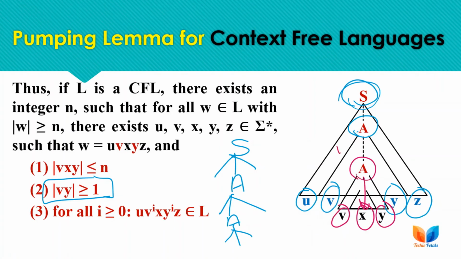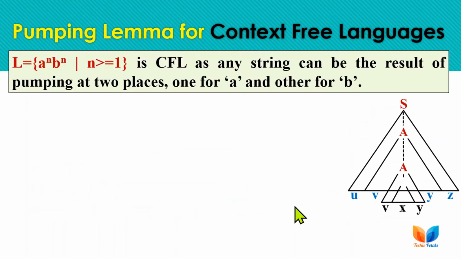So here v and y are iterated, and again iterated, means A is iterating the v and y part, and after all the iterations are done we are terminating A with the x part. All the iterated strings must belong to the language if the language is context free, otherwise the language is not context free. Let's check this scenario with an example. Firstly we are proving the lemma for a context free language, but as the lemma is a negativity test, we will be checking for the context sensitive language after this.